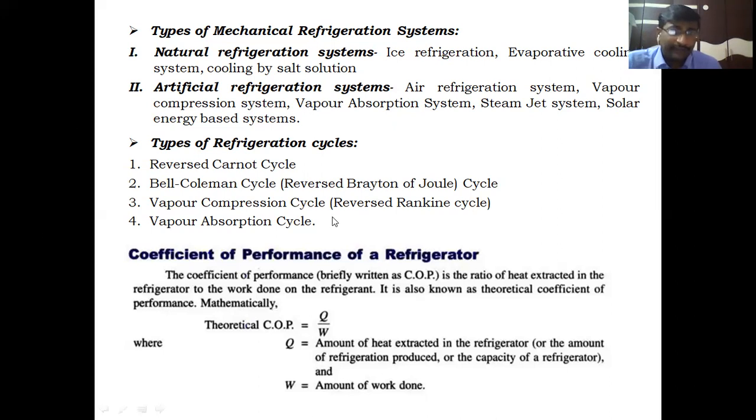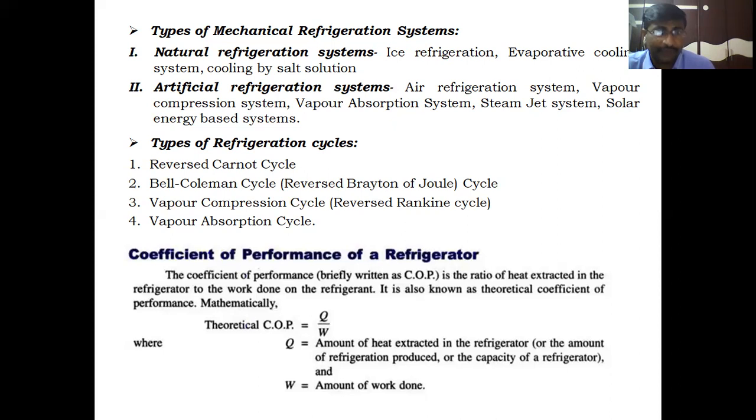In the first unit, we go for the first two cycles, the reversed Carnot cycle and the Bell-Coleman cycle. These are related to the air refrigeration systems. So let us enter into our topic, air refrigeration cycles. Before going into the air refrigeration cycle, we should know the basics of a refrigerator. What is a refrigerator? How to represent its performance? We should know these parameters.